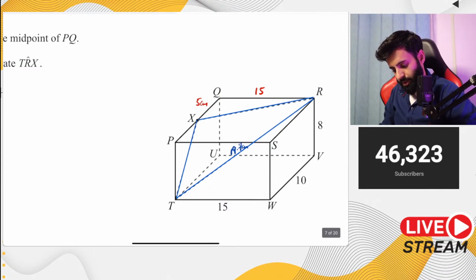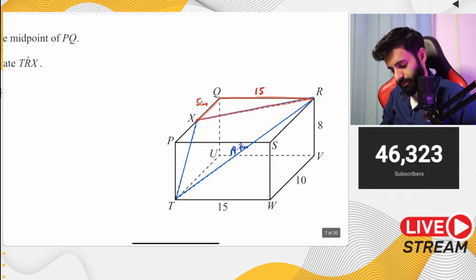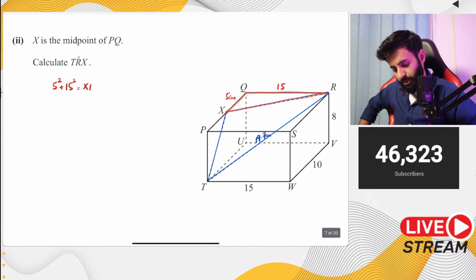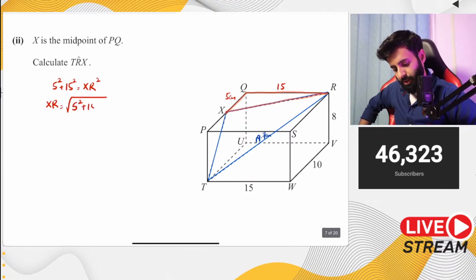Okay, I'll highlight it in red so you guys can see clearly what I'm talking about. So I can use the triangle that I'm now highlighting in red to find out XR. Okay, so let's do that. 5 squared plus 15 squared equals XR squared. So XR equals the square root of 5 squared plus 15 squared.